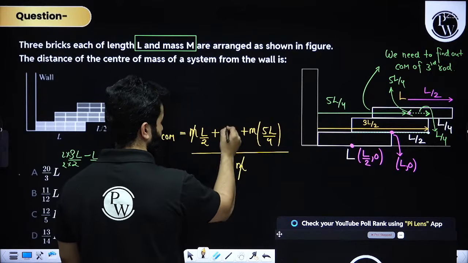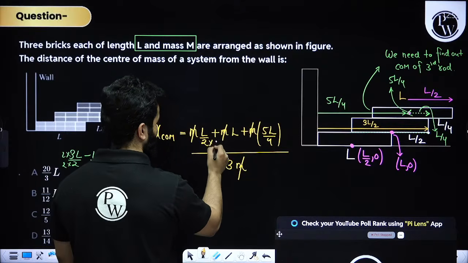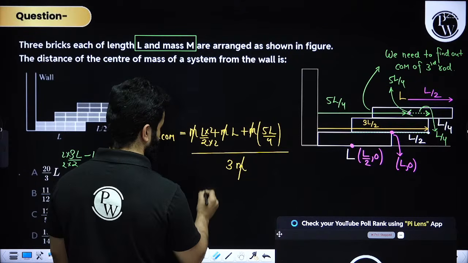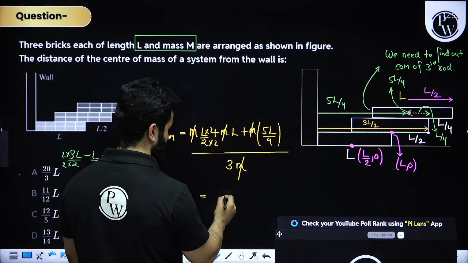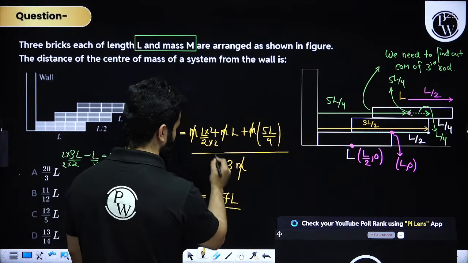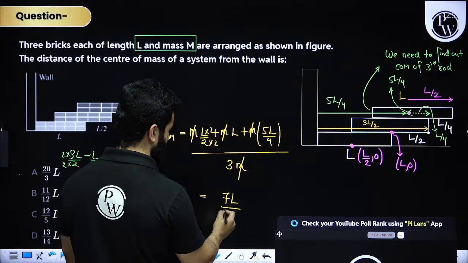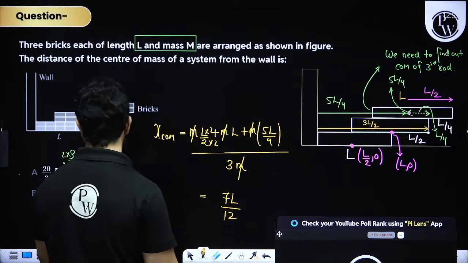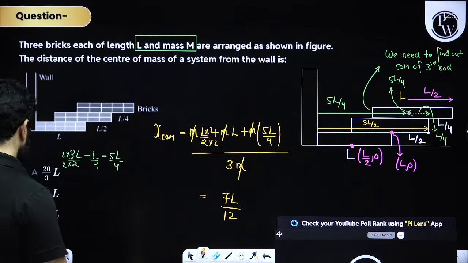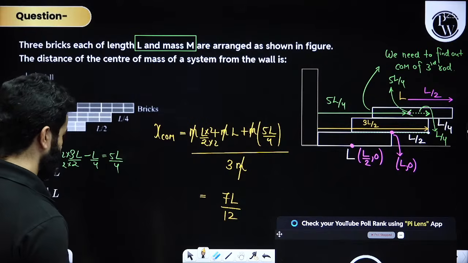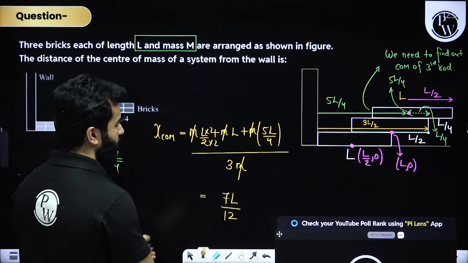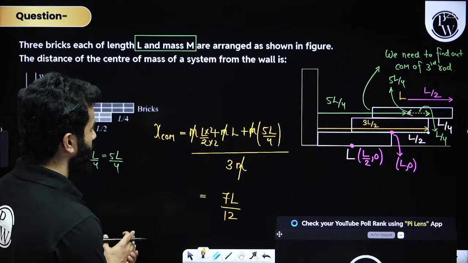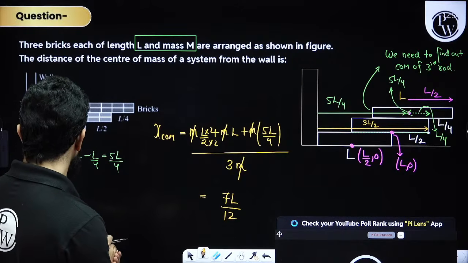So M can get cancelled out and then I can multiply 2 over here. So I'll get 2L plus 5L, that is 7L, divided by 4 and 3, so I'll get 7L by 12. 7L by 12. No, just a second. We have got one more thing to do. 7L by 12, right?